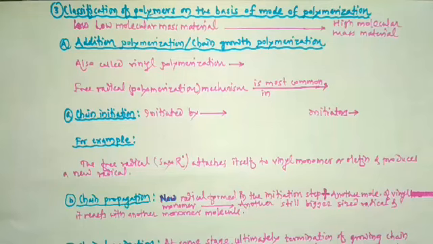Polymers can be classified in different ways. Yesterday we studied classification on the basis of source or origin, and then classification of polymers on the basis of structures. So we completed two classifications of polymers in yesterday's video.